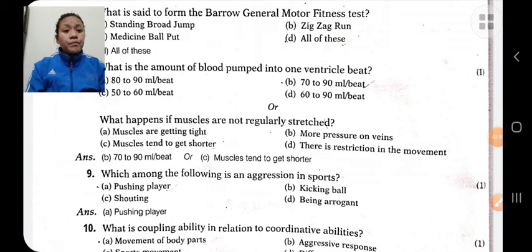What happens if muscles are not regularly stressed? If the muscles are not regularly stressed, then muscles tend to get shorter. Which among the following is an aggression in sports? Pushing players in sports. If you become aggressive, it is violent behavior. In sports, if a person becomes aggressive, he pushes the player.